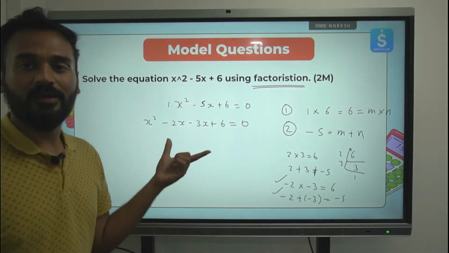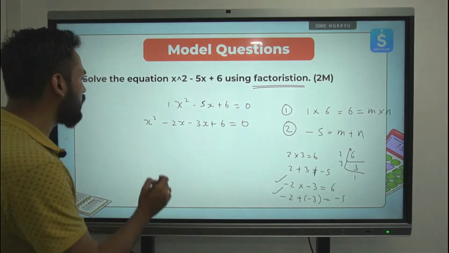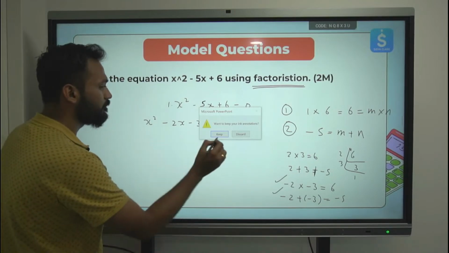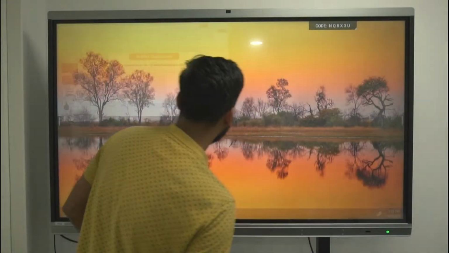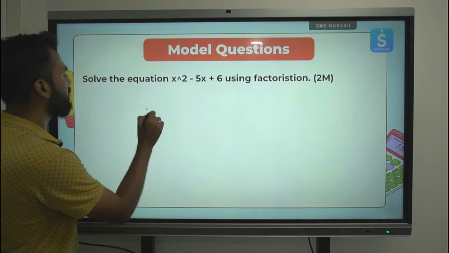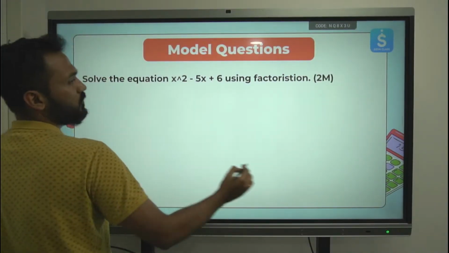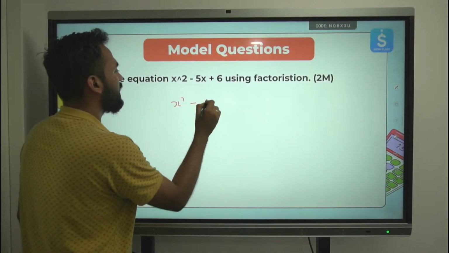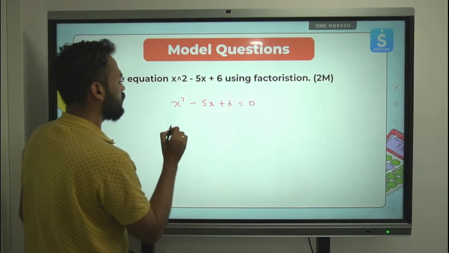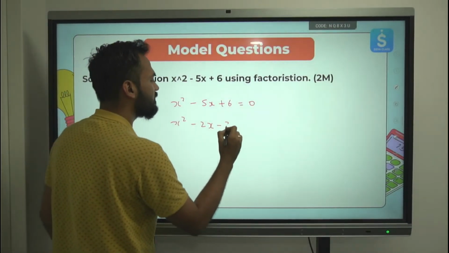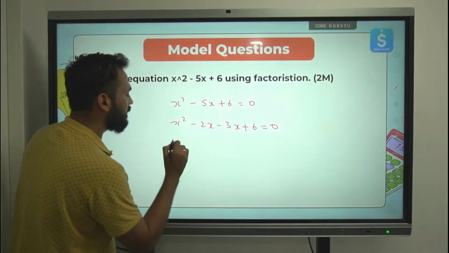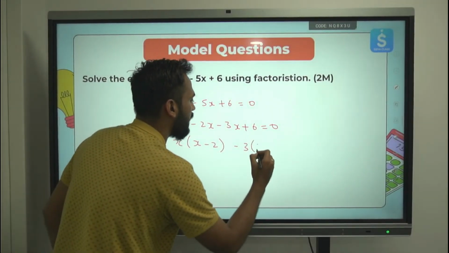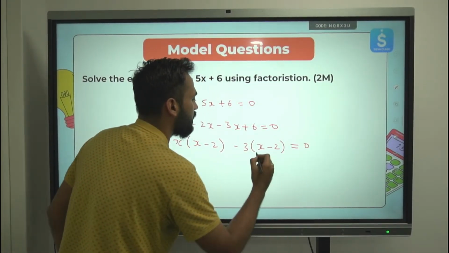Once I do this, it is very easy to see what is happening. The first two terms, x is common. Let me use the pen. x square minus 5x plus 6 is equal to 0. x square minus 2x minus 3x plus 6 equals 0. If I take x common, I am getting x minus 2 inside. If I take minus 3 common here, again I am getting x minus 2 inside.